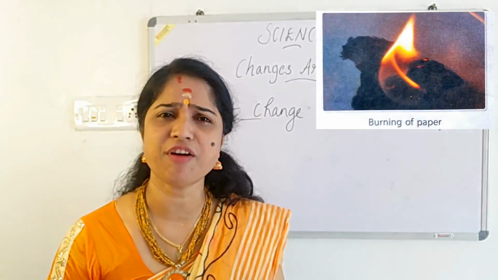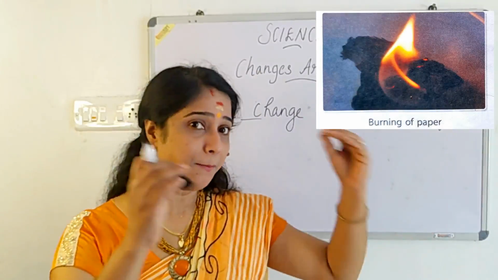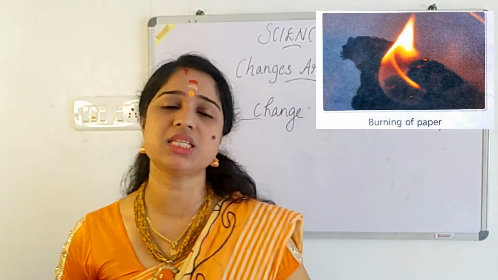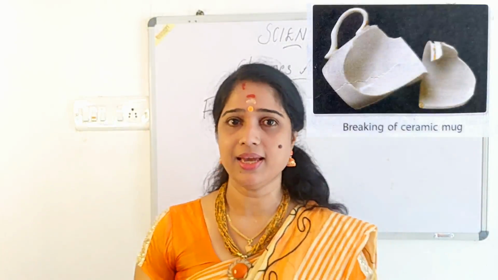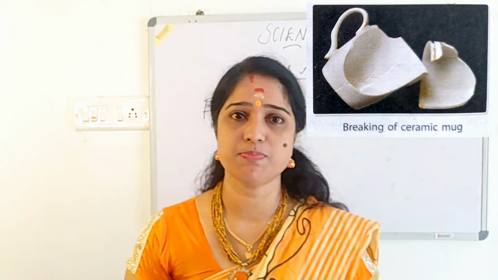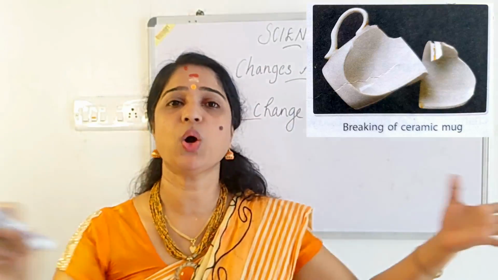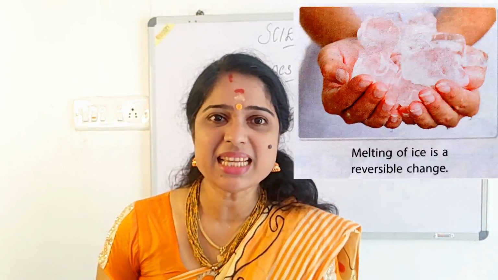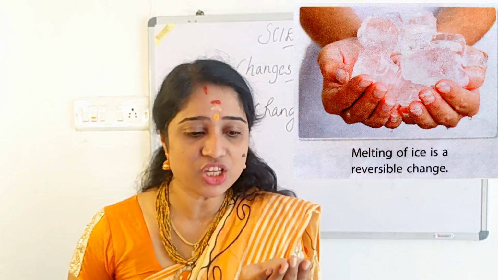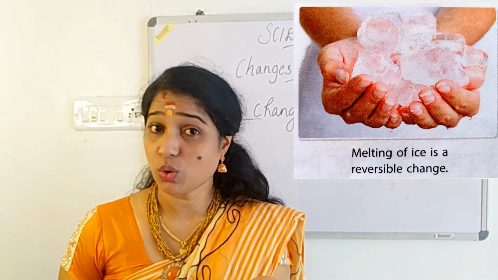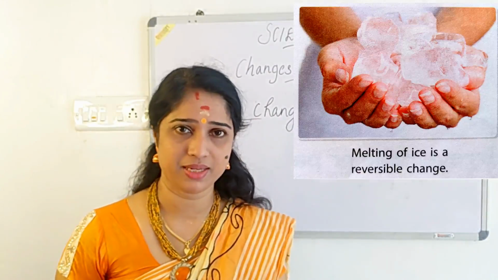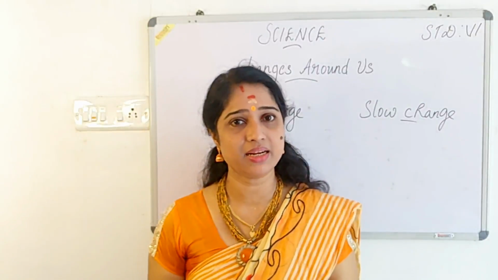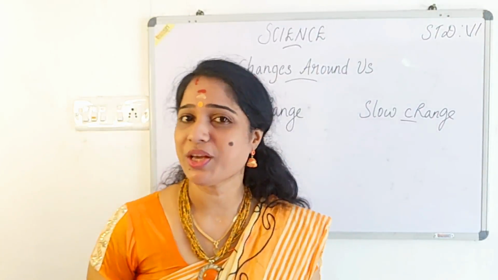Burning of paper is a fast change. Immediately we could see that paper changes into what? Ash. Clear? Yes, burning of paper is a fast change. Very fast that change occurs. Then, if I drop a glass down, what happens? It gets broken into pieces. That is also a fast change. If I hold ice in my hand, what happens? It changes into water. Is it a slow or fast change? Very fast it happens. Then melting of a candle, when we burn the candle, immediately it changes into wax. It's also a fast change.